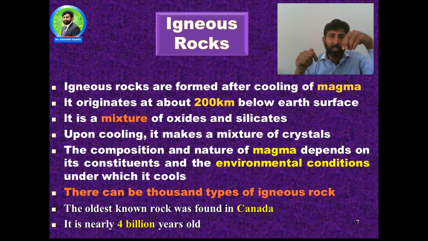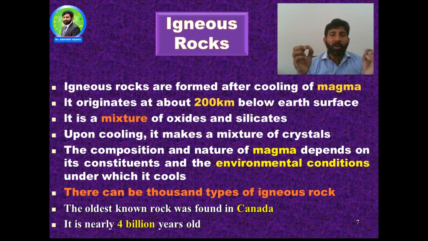This magma is a mixture of oxides and silicates. Upon cooling, this mixture forms crystals. The composition and nature of magma depends upon its constituents and the environmental conditions under which it occurs.